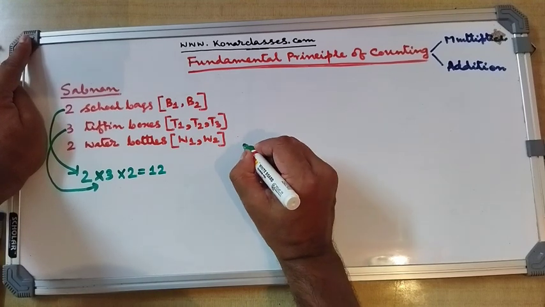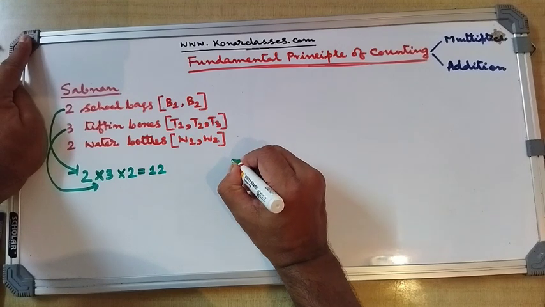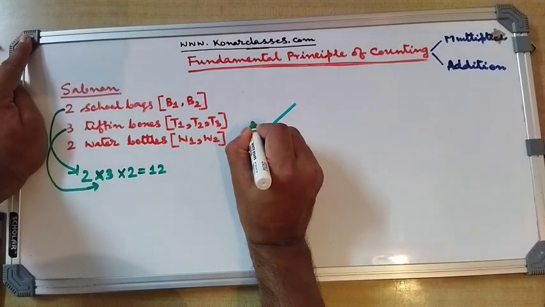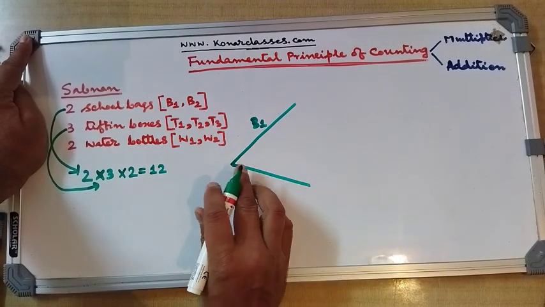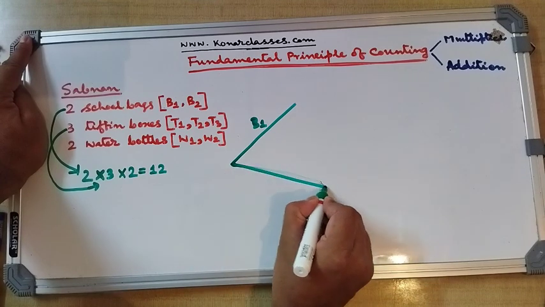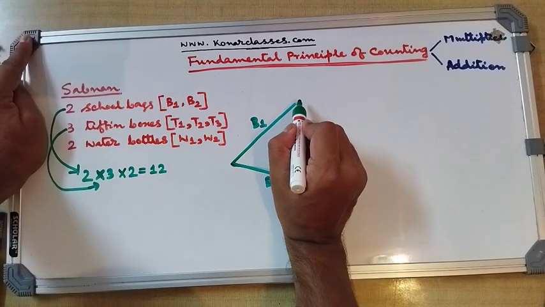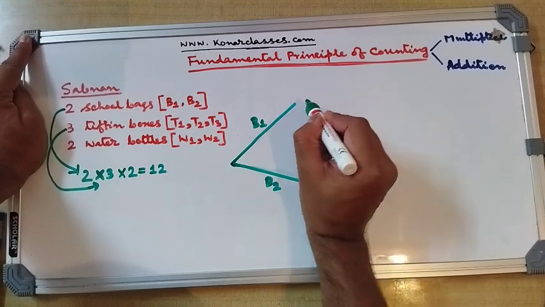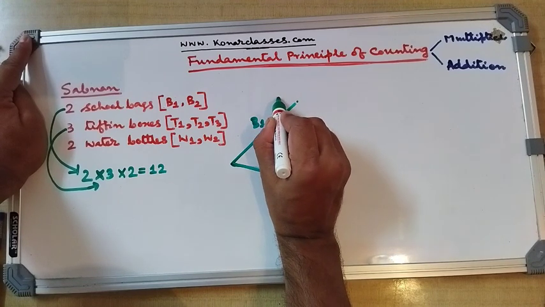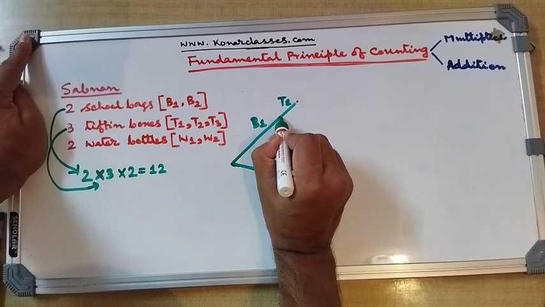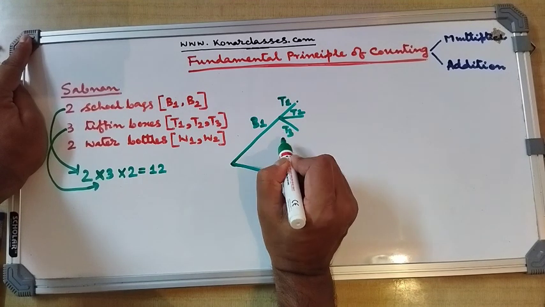Okay. So what are the first choices, for school bags? The first one is B1. So if I draw it from here, Sabnam can either choose a bag B1 or B2. Suppose she chooses the bag B1. Now corresponding to this bag B1, she can have a choice of selecting either T1, or T2, or T3 as the tiffin box.